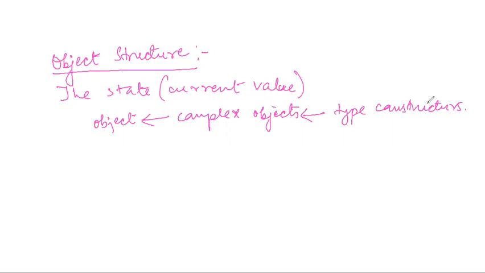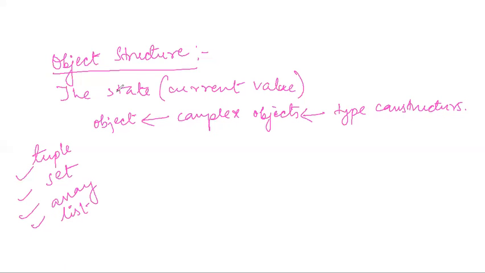Now, what are these constructors? Constructors are, suppose, tuple, set, then we have array, then list, like this. These are all constructors for how we construct our database. Databases are considered as objects, and we use these complex objects in order to formulate our object or our database.